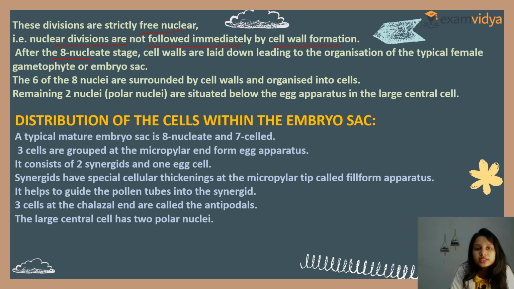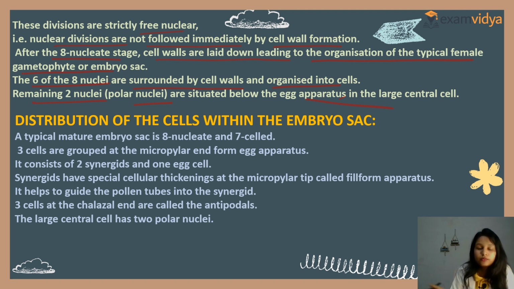After the 8-nucleate stage, the cell walls are laid down, leading to the organization of the typical female gametophyte or embryo sac. Now, 6 of the 8 nuclei are surrounded by cell walls and organized into cells. The remaining 2 nuclei, that is the polar nuclei, are situated below the egg apparatus in the large central cell. Importantly, the seven-celled, 8-nucleate structure forms at last from the embryo sac.